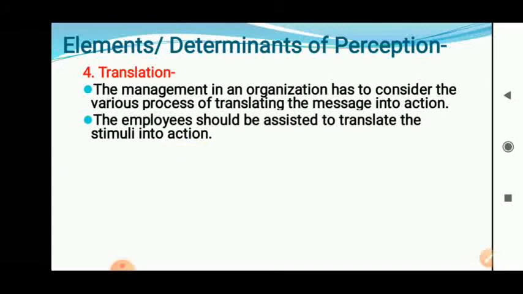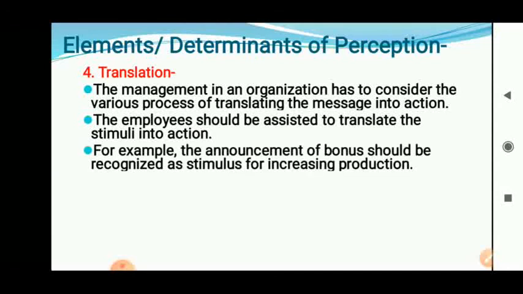What management has to do in the case of a company is help the worker to translate that information into action. In the case of a college, what do professors have to do? The professor has to help the student to understand that data, understand that topic, and translate that topic into action by the students. Make the students carry out action on that particular notice or information.